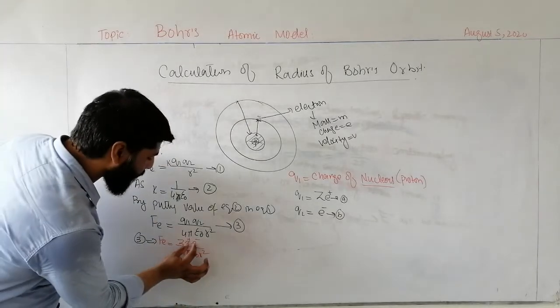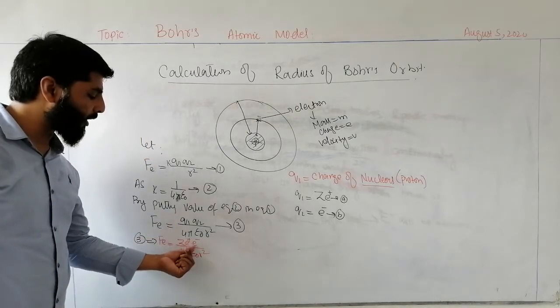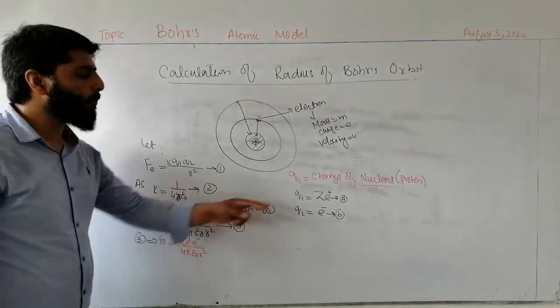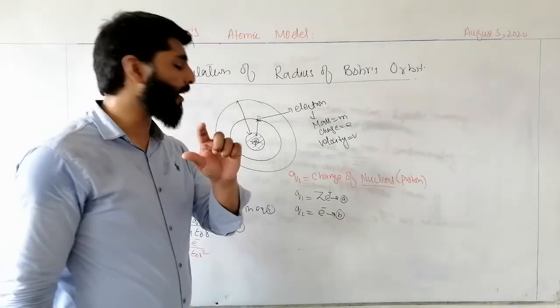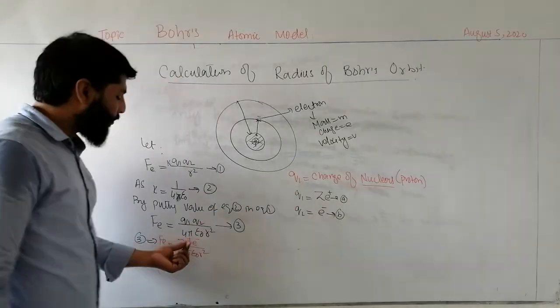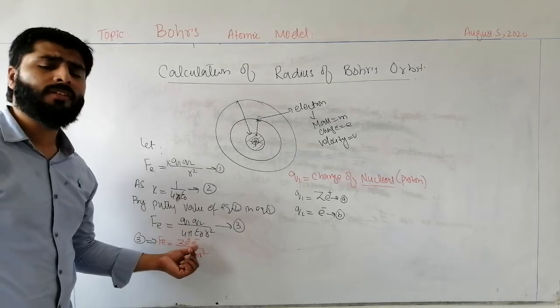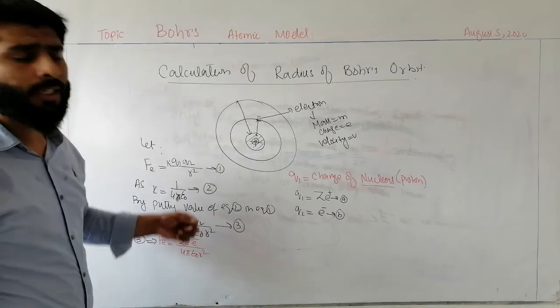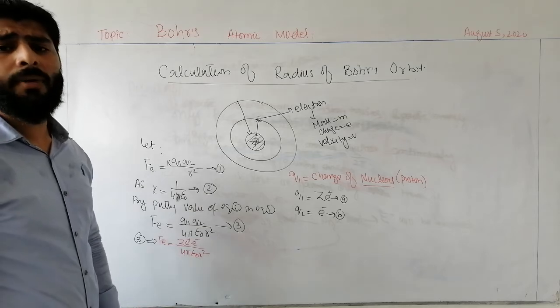Now students, this is the charge of the proton and this is the charge of the electron, but plus and minus just indicate the relative charge of proton and electron. We can suppose that e positive is equal to e negative in magnitude, with relative charges of plus 1 and minus 1.